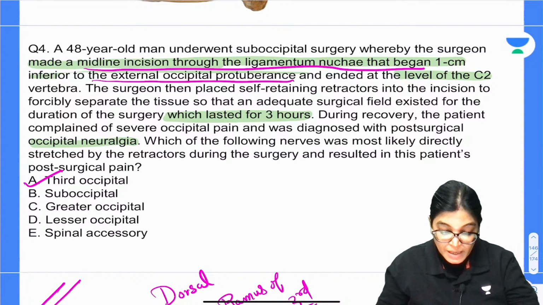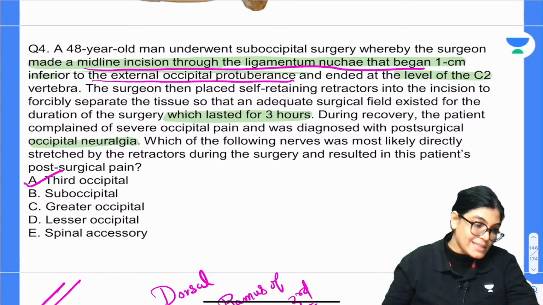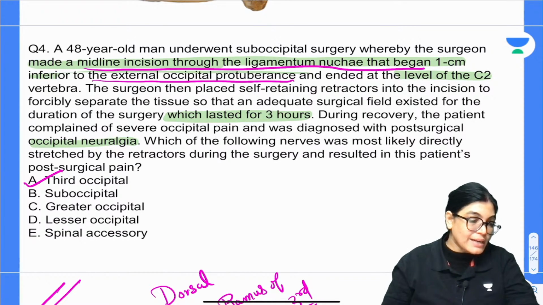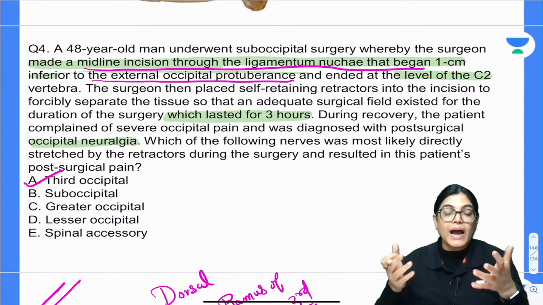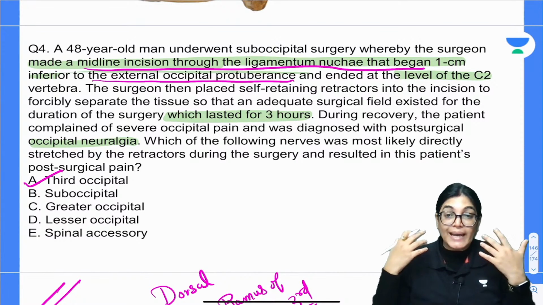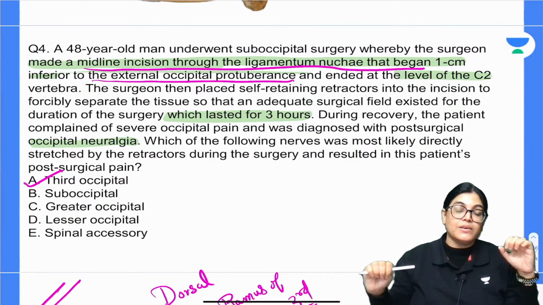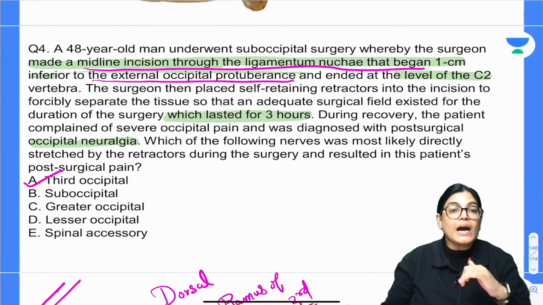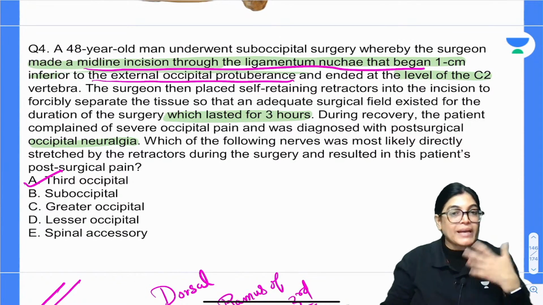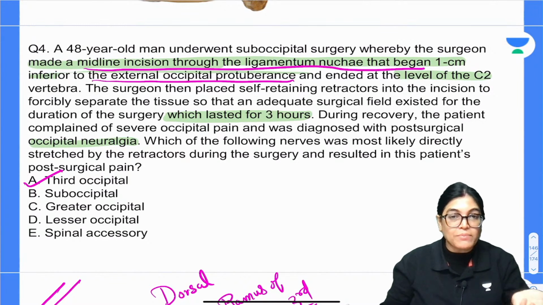Yes, post-surgical, which of the following nerves was most likely stretched? No, sensation, dear. So, motor innervation, actually, which nerve is given? Exactly the nerve which is lying over. So, when we retract the occipital region at this area, Sam, we are retracting the third occipital nerve for such a long duration of time. So, pain sensation can be there.